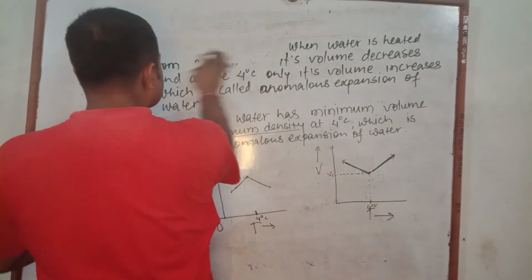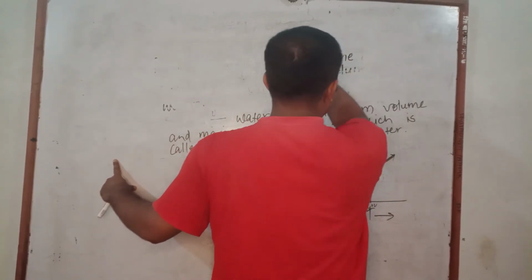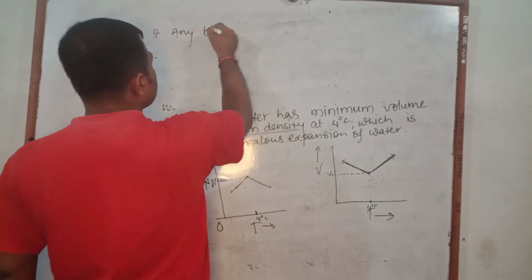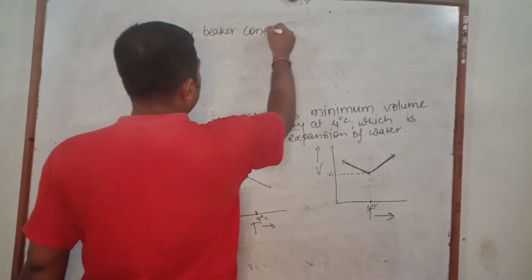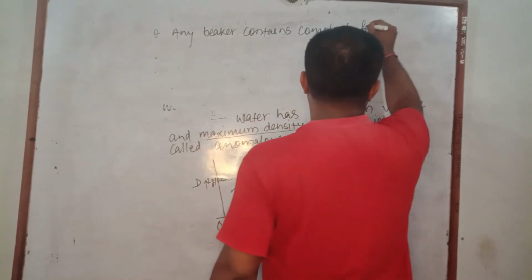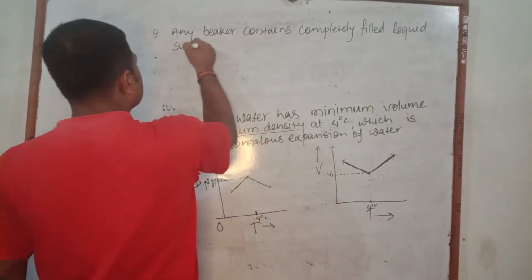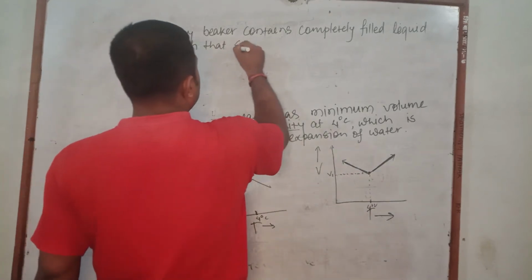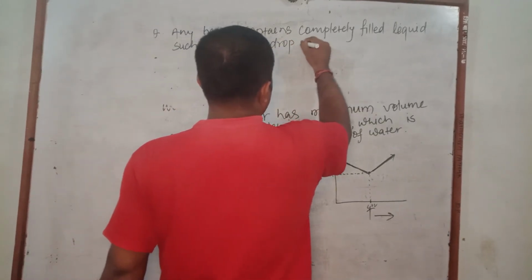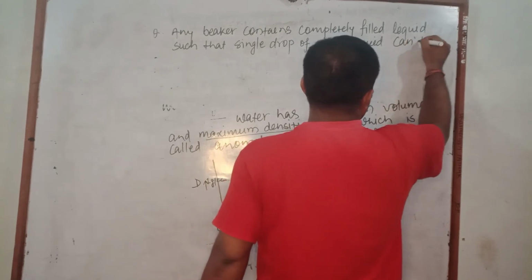This diagrammatic explanation may be asked in an examination in the form of a question, as for example: any beaker contains completely filled liquid, such that a single drop of water or a single drop of more liquid can't be added.